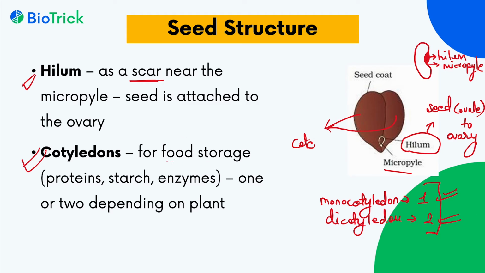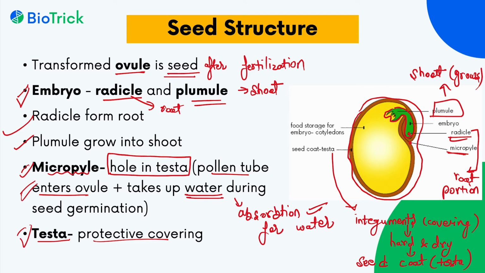The cotyledons store food for the developing embryo. Food is stored in the form of proteins, starch, and the enzymes which are required for the metabolic reactions. So these all are stored in the cotyledon. You can see here that this is a single cotyledon visible in this, the yellow one.